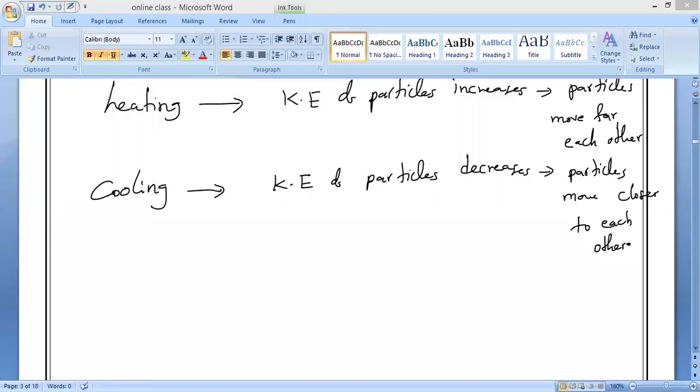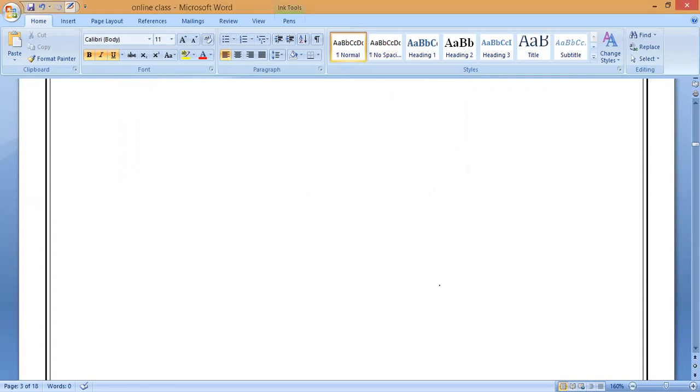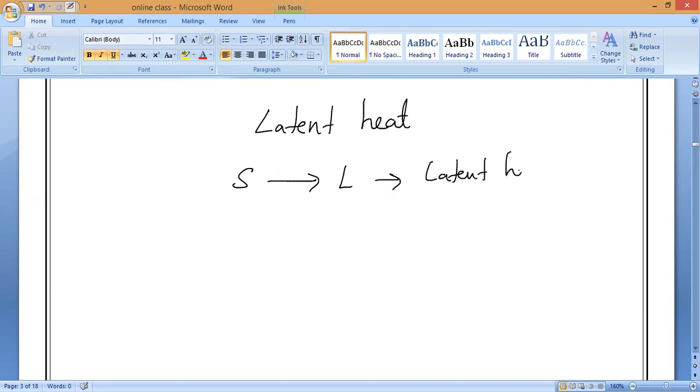If the latent heat is converting solid to liquid, what is that, guys? Solid to liquid. Understand? So that latent heat is called latent heat of fusion. What do we call it, guys? Latent heat of fusion. So latent heat is helping to convert which, guys? Solid to liquid is called latent heat of fusion. Fusion means what? We already know.